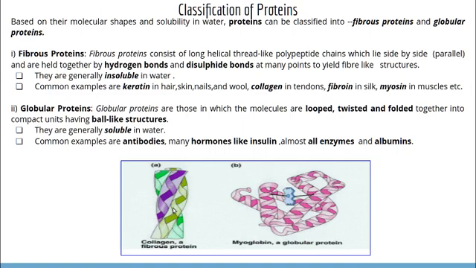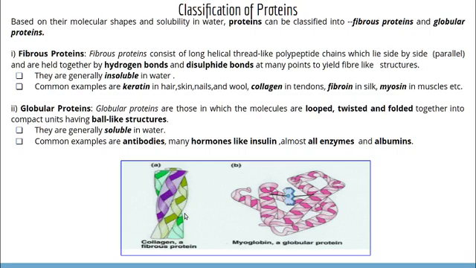So in this case, fibrous proteins are formed by hydrogen bonds and disulfide bonds between long helical thread-like chains. You can see here long helical thread-like polypeptide chains which lie parallel and are held together by hydrogen bonds.